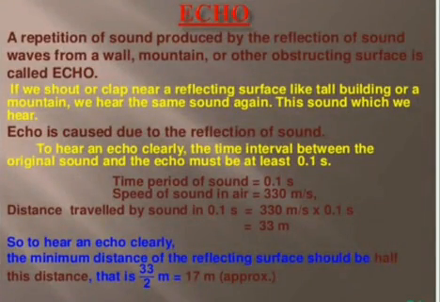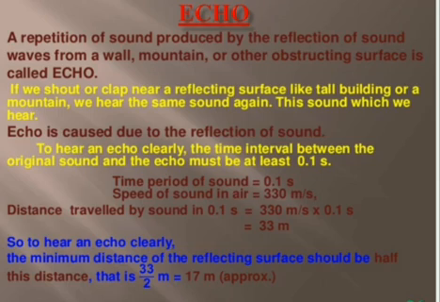Then let me go for what we mean by echo. If the room is empty and you talk or make a noise, it is heard by us once again, is it? Yes, that we call the echo. How is it caused? Due to the reflection of sound.